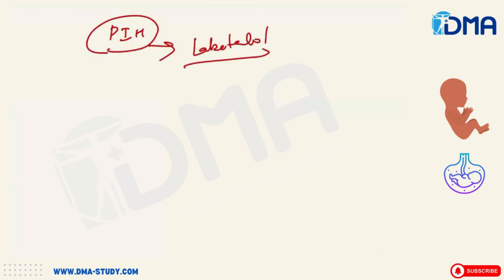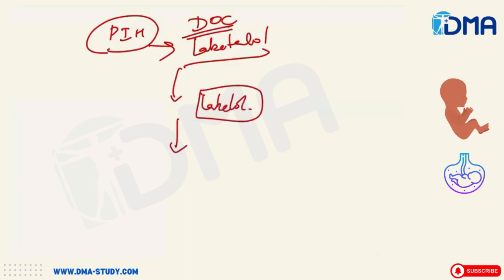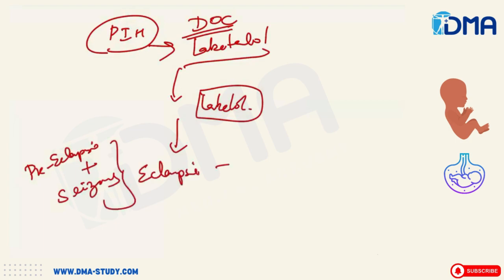This pregnancy-induced hypertension, we are going to manage it with labetalol, a beta blocker. Labetalol is the drug of choice for management of pregnancy-induced hypertension. Even if the patient goes on to preeclampsia, I'll treat with labetalol. But if the patient starts throwing seizures along with preeclampsia, then it becomes an eclampsia.